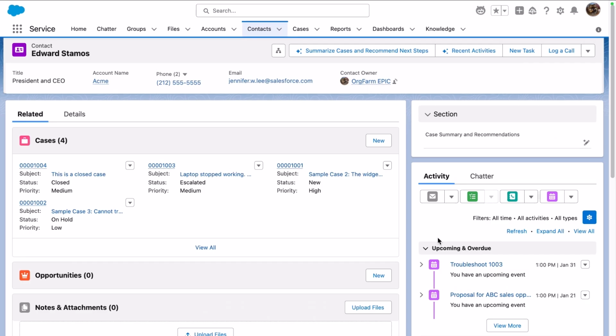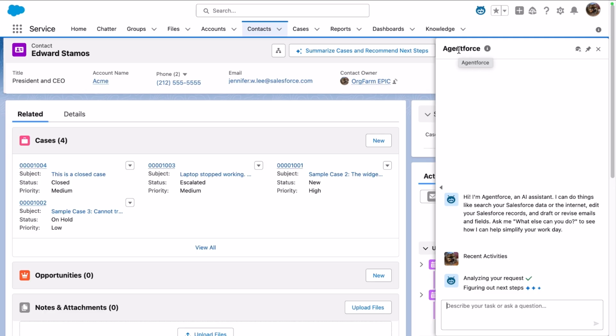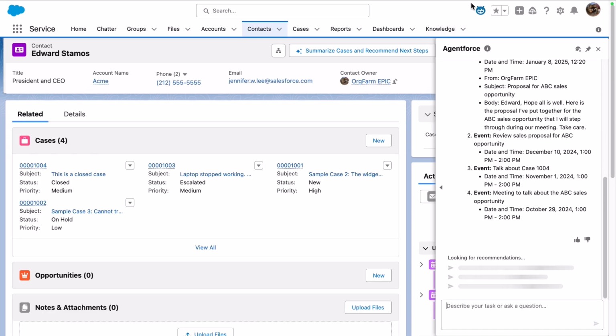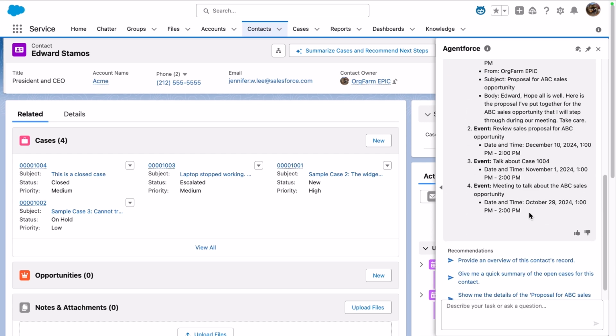So we can have an Agent Quick Action that summarizes those recent activities for us. And that's what this Agent Quick Action does. Now, by clicking on it, it activates the agent panel and passes through the user utterance on behalf of the user automatically. And there it comes back with a summary of the upcoming activities as well as past ones.